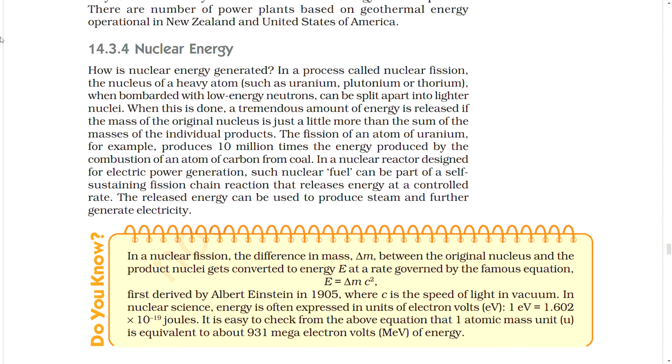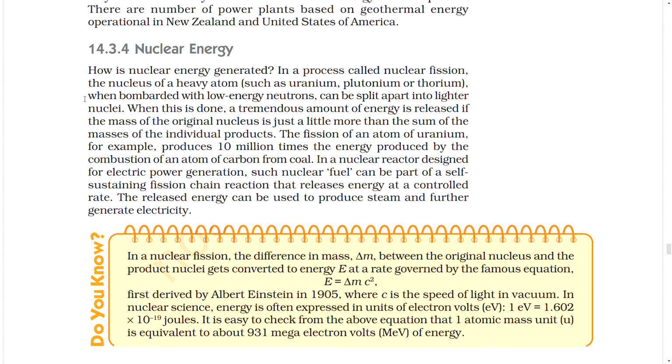Nuclear energy. How is nuclear energy generated? In a process called nuclear fission, the nucleus of a heavy atom such as uranium, plutonium or thorium, when bombarded with low energy neutrons, can be split apart into lighter nuclei. When this is done, a tremendous amount of energy is released if the mass of the original nucleus is just a little more than the sum of the masses of individual products.